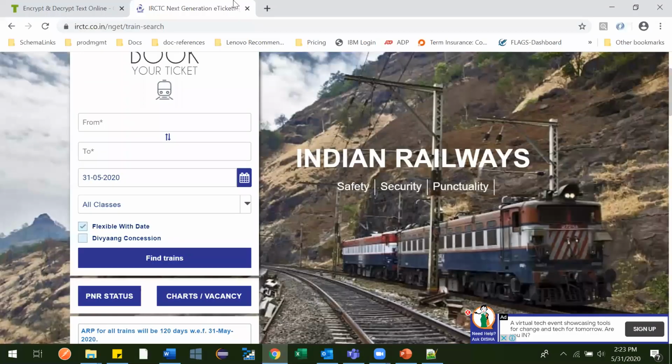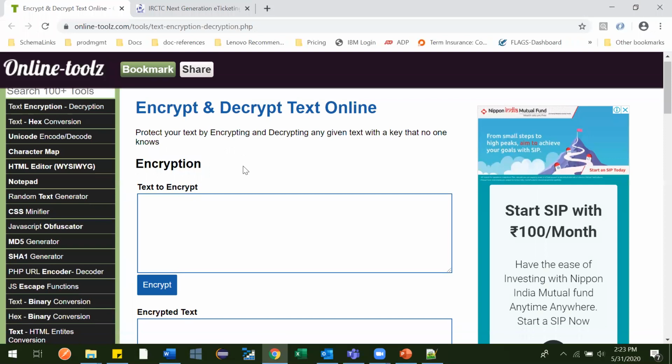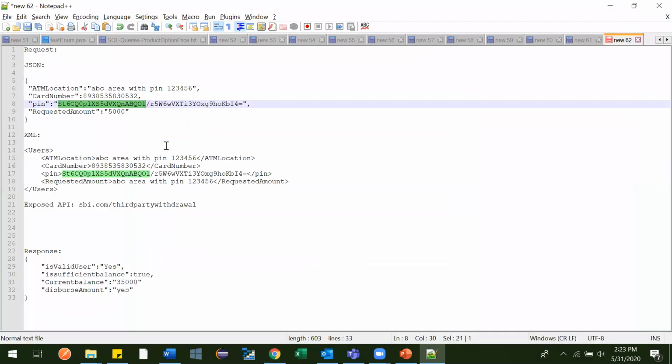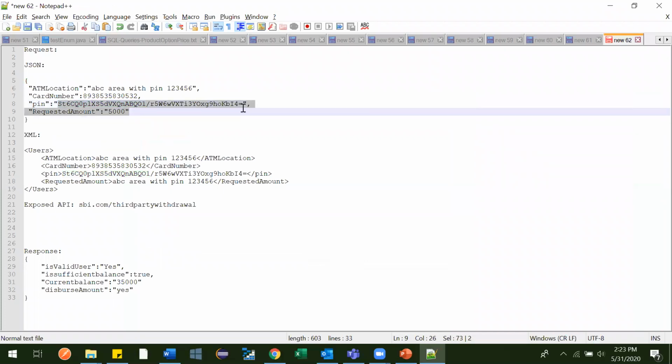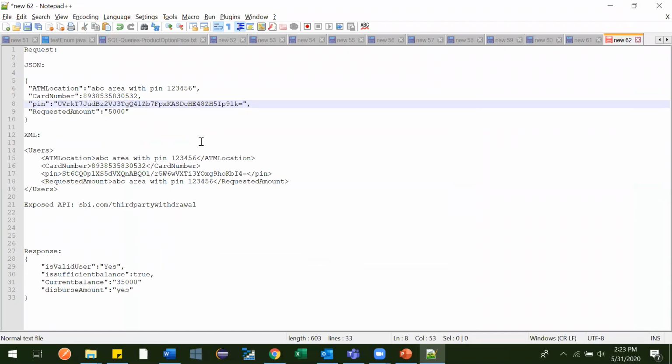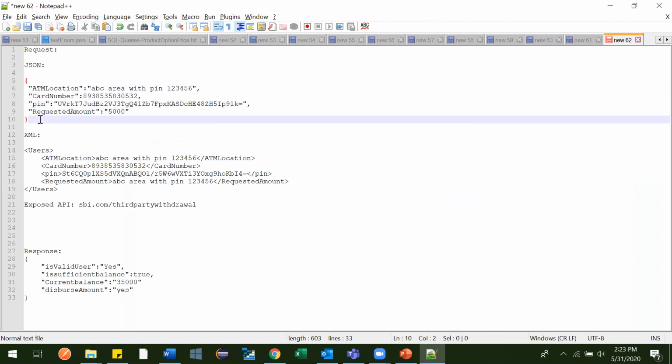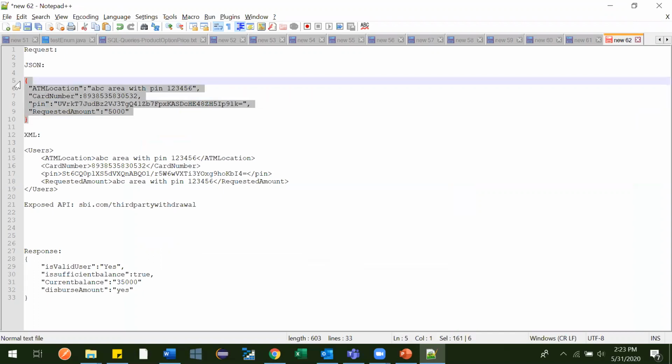To encrypt and decrypt, they have some mechanism. For example, here is a generic encryption and decryption tool. Suppose my PIN is this one, and I encrypt it. After encryption, it sends the ATM PIN in this format. This is the form in which ICICI Bank sends these details to SBI Bank using some exposed API.